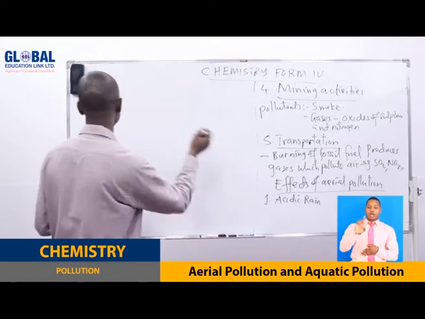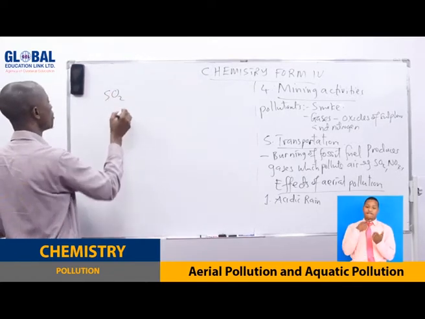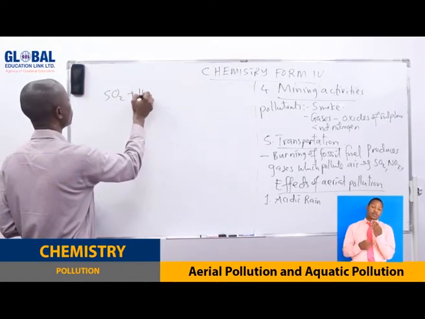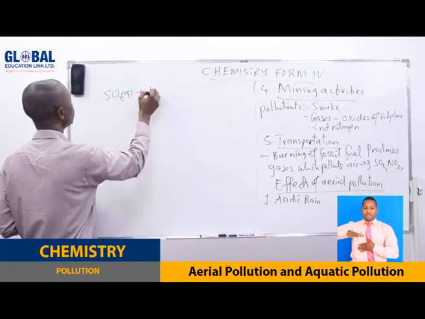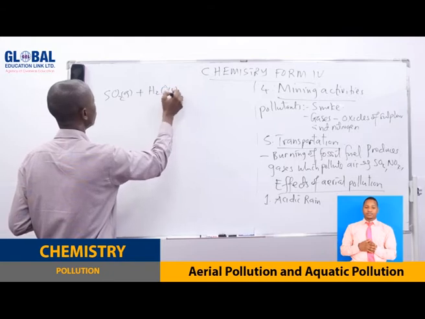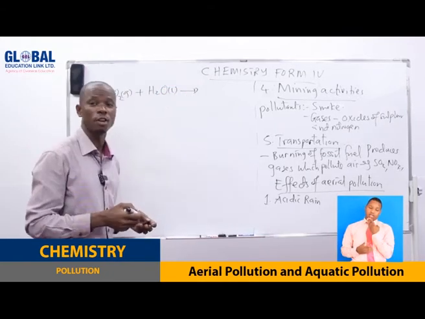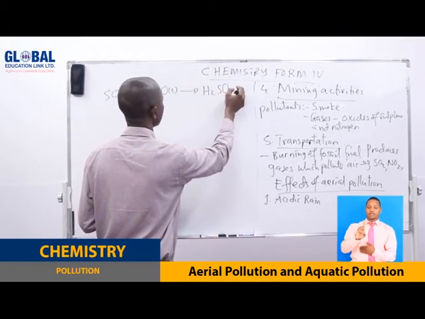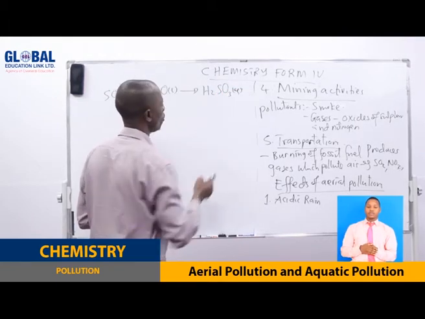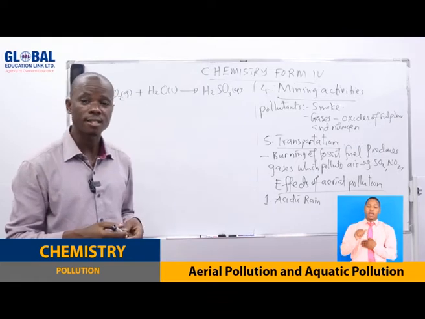For example, sulfur dioxide, a gas, when dissolved in water, a liquid, produces sulfurous acid.